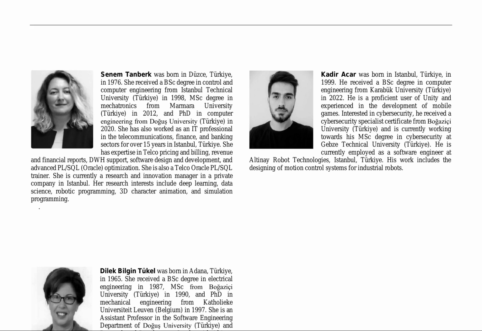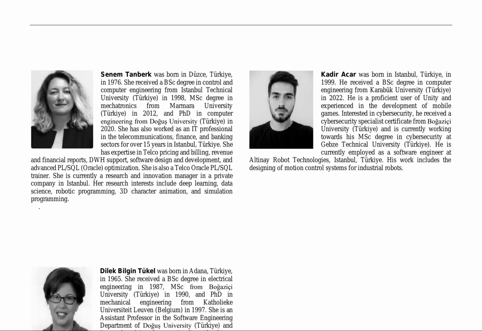Tukel, an assistant professor in software engineering, has research interests in modeling and control of robotic systems, industrial automation, and the Internet of Things. Acar, a software engineer at Altine Robot Technologies, has experience in designing motion control systems for industrial robots and is working towards a master's degree in cybersecurity.